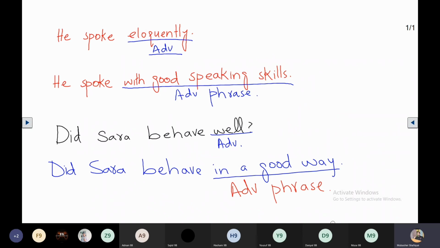You know the definition of phrase, that a group of words which gives incomplete sense. In a good way, with good speaking skills, all these are phrases, and these phrases have incomplete meaning, incomplete thought. So again, I'm repeating the definition: an adverb phrase is a term for two or more words which play the role of an adverb.